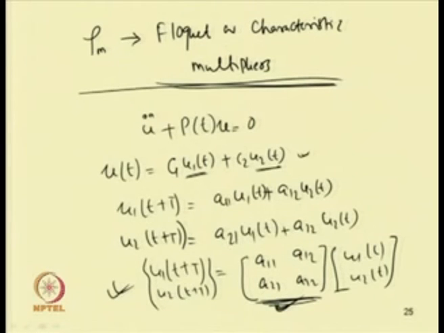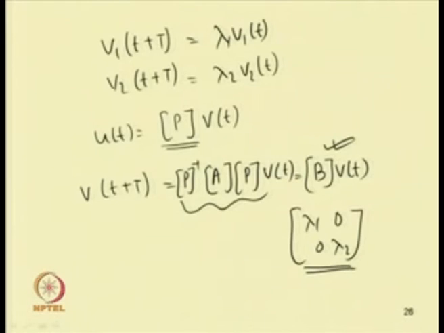So, by finding the eigenvalues either of this matrix A or from this matrix B, we can find these distinct eigenvalues. If you take it this way, we can write this for an n dimensional system: v_i(t+T) equal to lambda i v_i(t). For example, let me find what v_i(t+2T) will be.